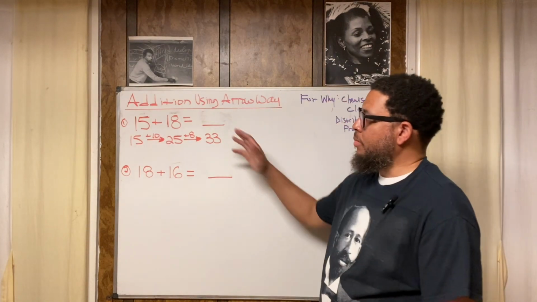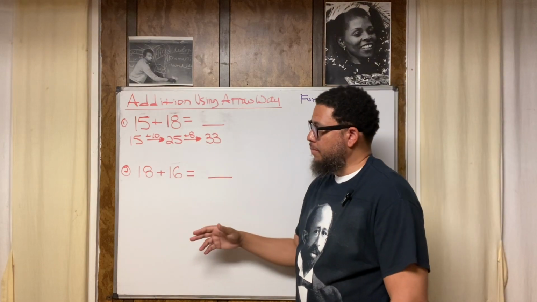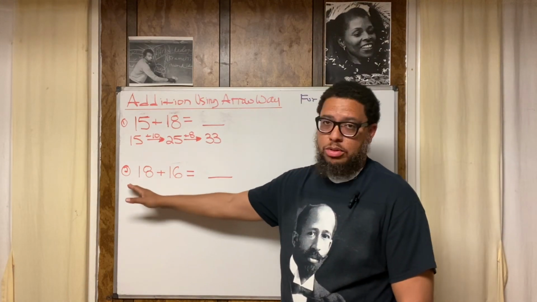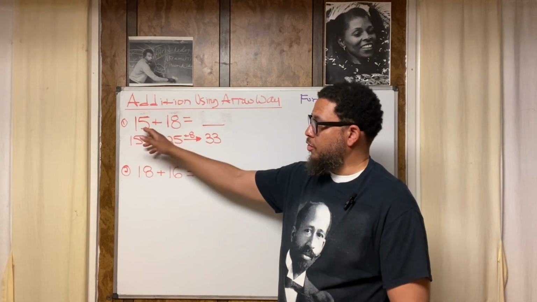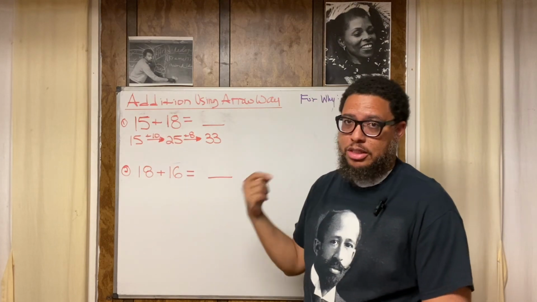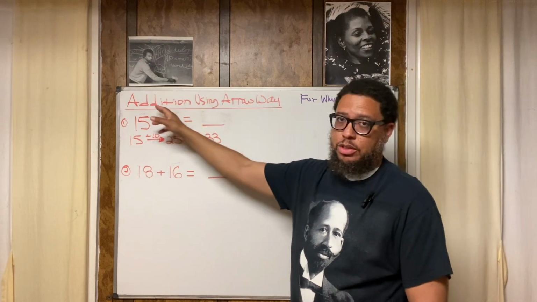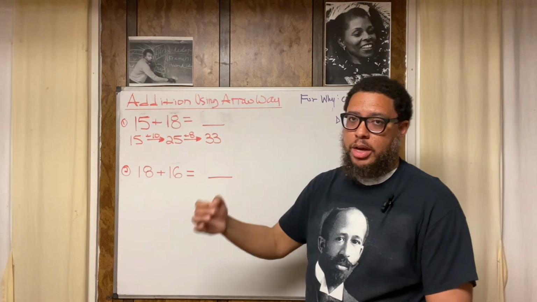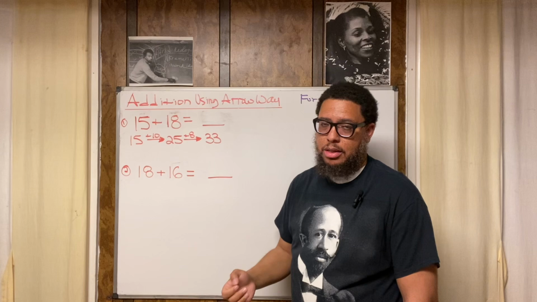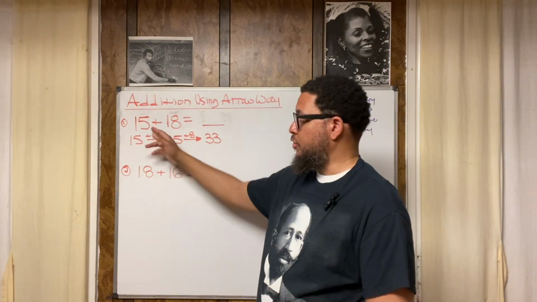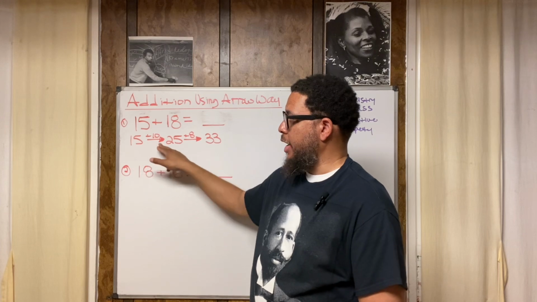All right, so we got 2 examples up here, right? The first one is already worked out, so I'm going to explain it, and then we're going to do another example together. So the first example, 15 plus 18. What is the sum of 15 and 18? Using the arrow way of addition, we're adding 2-digit numbers using the arrow way, or what some people call the arrow method or arrow notation. You start out with the first addend, which is 15. Write it down. Then you draw an arrow.